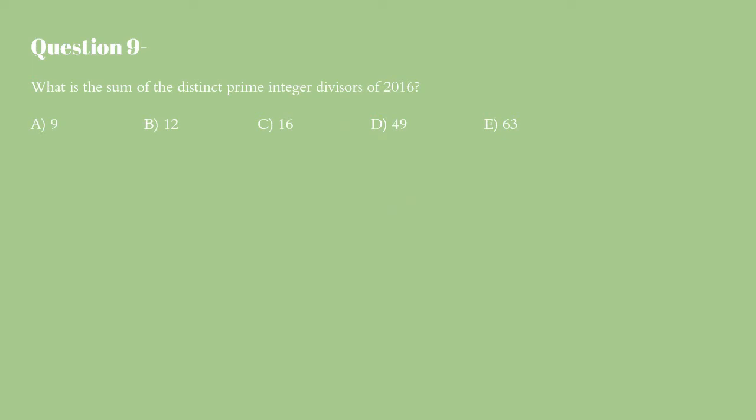Question 9 states, what is the sum of the distinct prime integer divisors of 2016? So let's make a factor tree of 2016. Let's just go by prime factors, not anything like 4 or 8. Let's just do 2 by 2 by 2 by 2, even though it might take a little more time. So you just kind of go on like this.